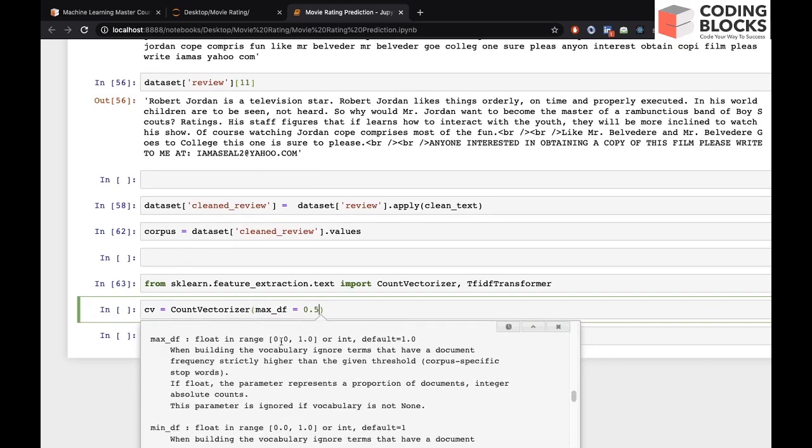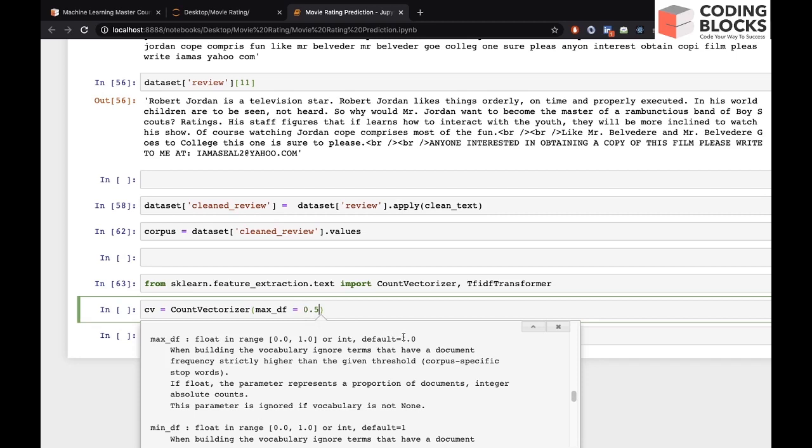This max_df accepts a value between 0.0 and 1.0, and by default it is 1.0. So it says if any word has a document frequency which is higher than this value, it will discard that word, and by default it is 1, so it considers all the words.